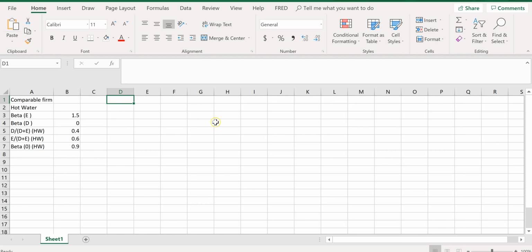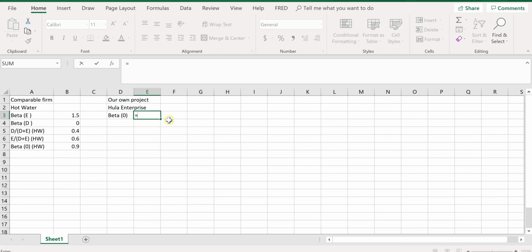So for Hula Enterprise, this is our own project, okay? Now we can bring this beta 0 over.